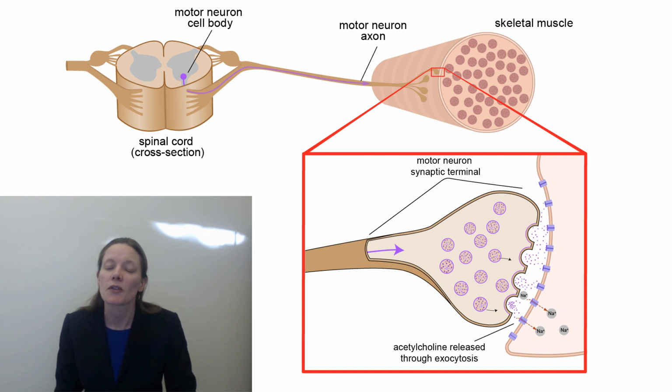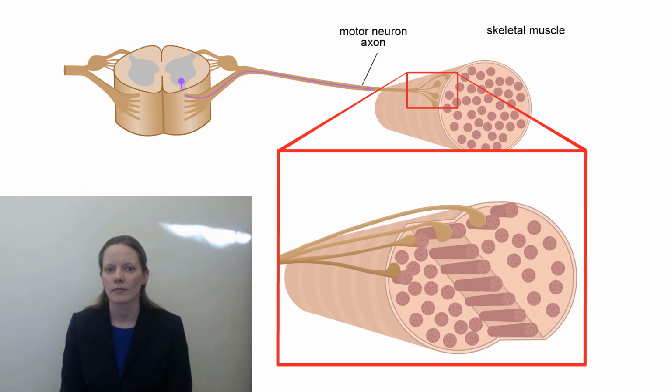Motor neurons form synapses onto muscle fibers, much like the synapses between two neurons. This special synapse is called the neuromuscular junction, and the motor neuron releases a neurotransmitter called acetylcholine onto the muscle cell. The synapse at the neuromuscular junction is especially strong, so an action potential in the motor neuron will reliably generate an action potential and contraction in the muscle fiber.